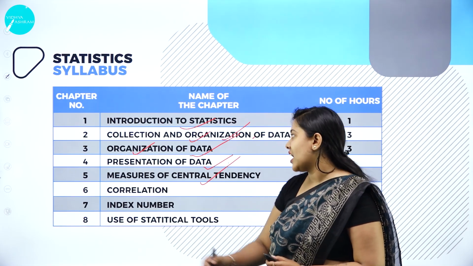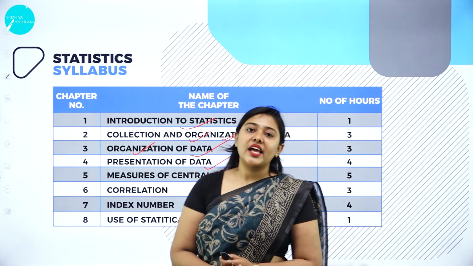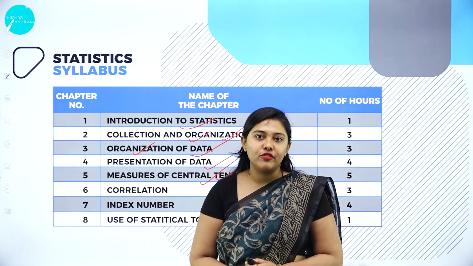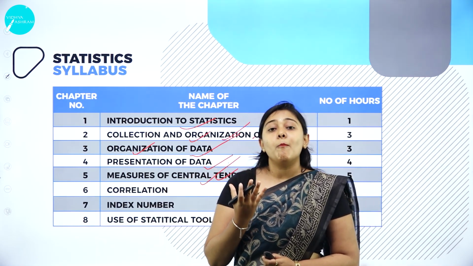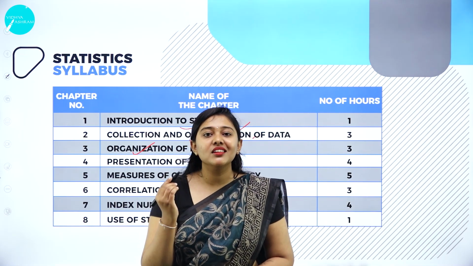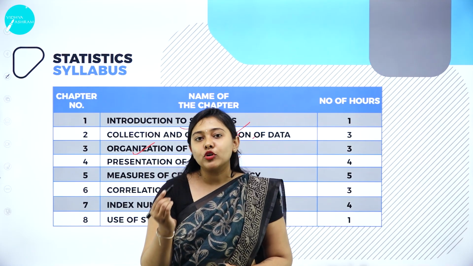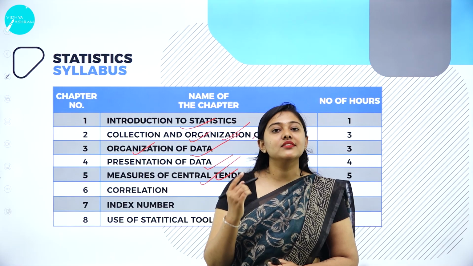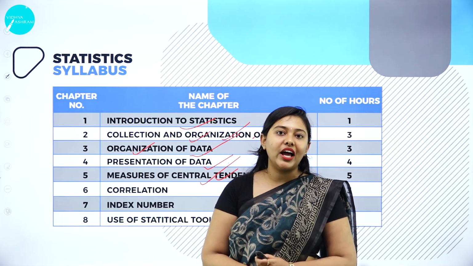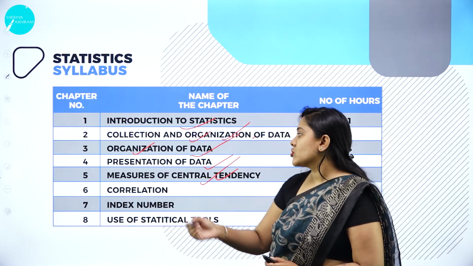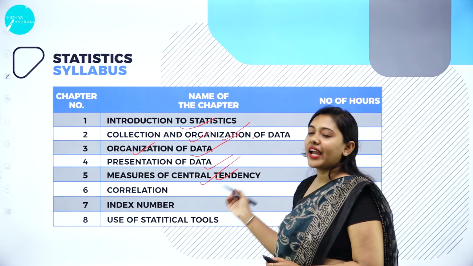Moving forward, the most important unit in our statistics is measure of central tendency. Measure of central tendency simply means average. The data will be in mass, in large quantity, and has to be represented by a single value. If the statistician has to take good decisions, they need a single value, and that will be studied in your Unit 5, measure of central tendency.